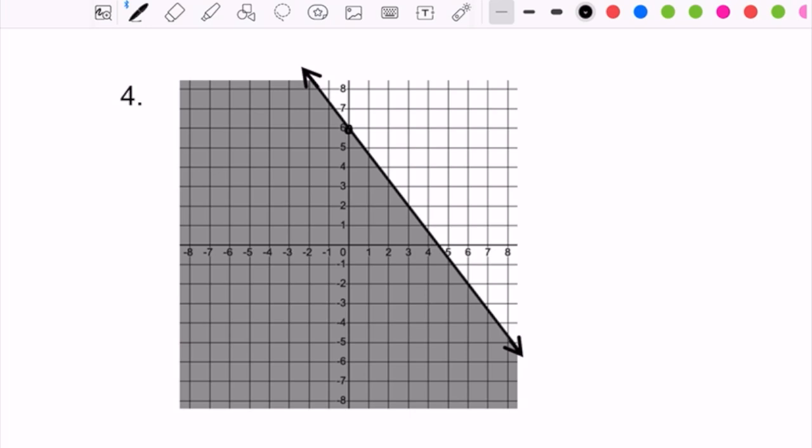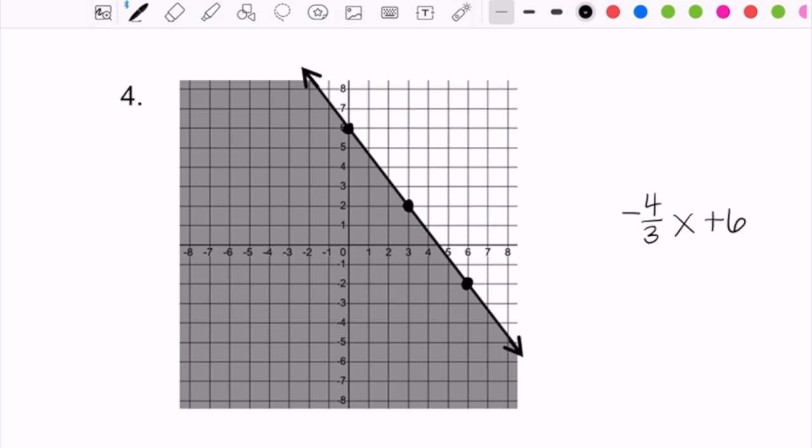So this graph starts up here at positive 6, so that means that our y-intercept is going to be plus 6. And then on this one, we want to find the points that are on the graph. So it looks like there's a point here and a point here. We're looking for places that the line crosses whole number coordinate points. So for this one, I'm going down 1, 2, 3, 4, and then I'm going 3 to the right. So my slope for this one is going to be negative 4 over 3.